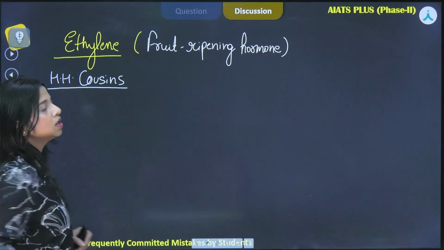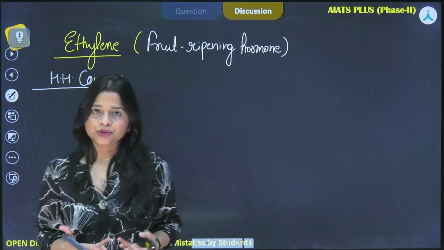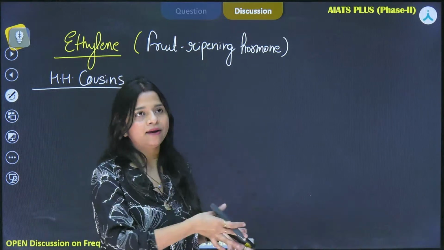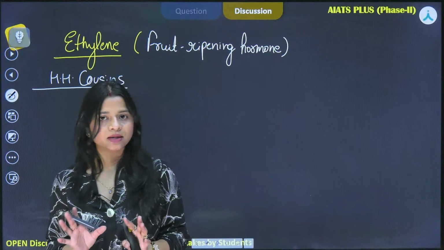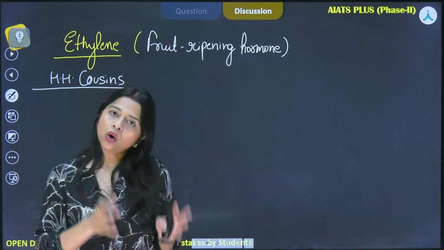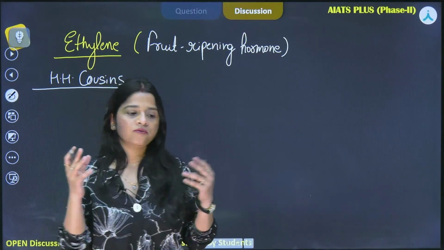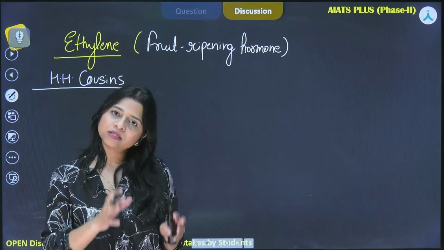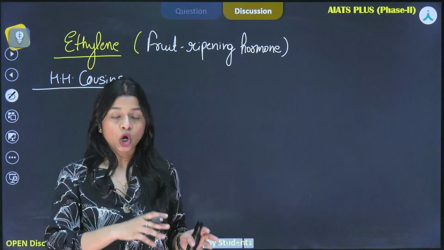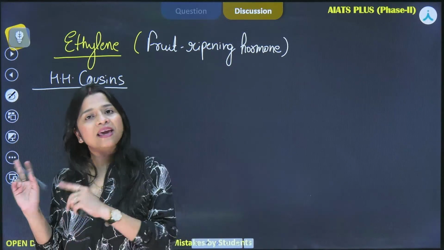Now, how did he discover that? He observed that there was a pile of ripened oranges, and along with those there were certain unripened bananas, and in the presence of those ripened oranges, those bananas also became ripened.